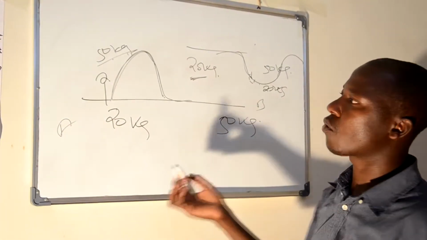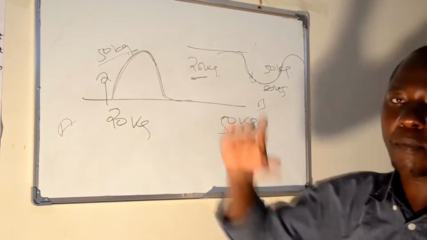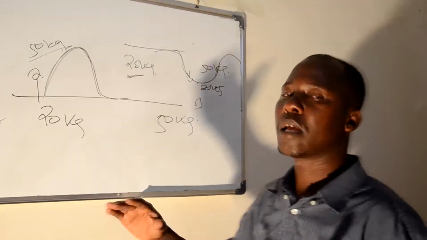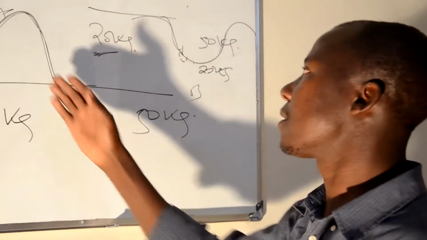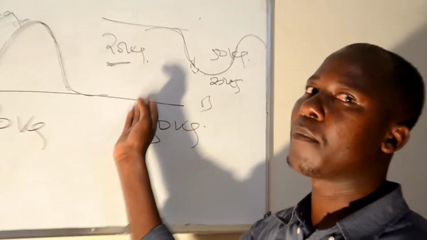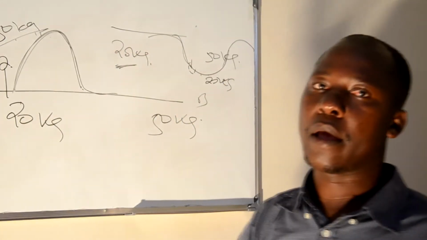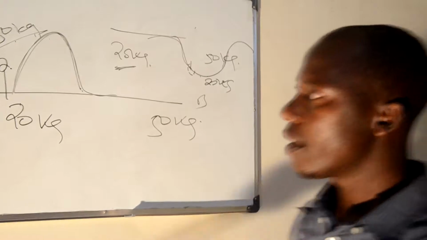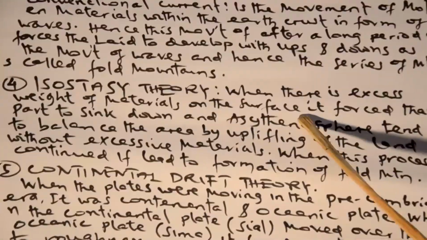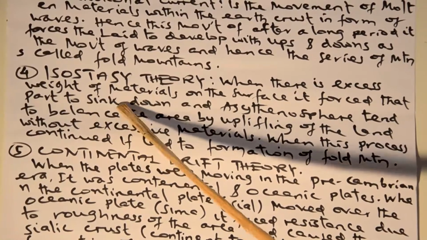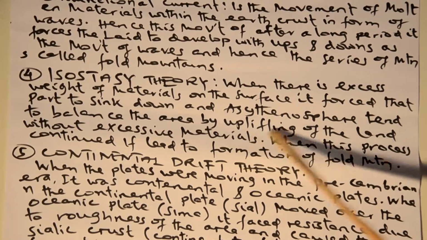Therefore, this equilibrium can be caused with the movement of material either upwards or downwards so as to make equilibrium of this material. Regardless of whether it is uplifted or downlifted, the main concept is to make equilibrium between two materials. Let's discover this. When there is an excess weight of material on the surface, it forces that part to sink down as the sima tends to balance the area by uplifting of the land.